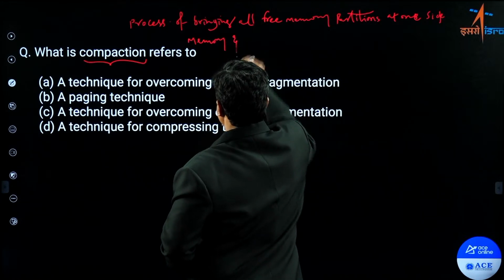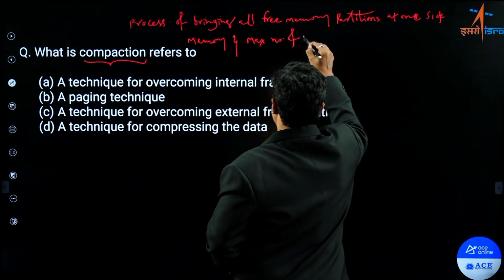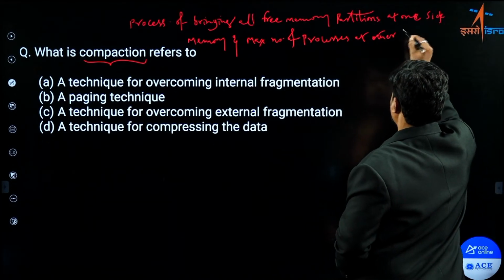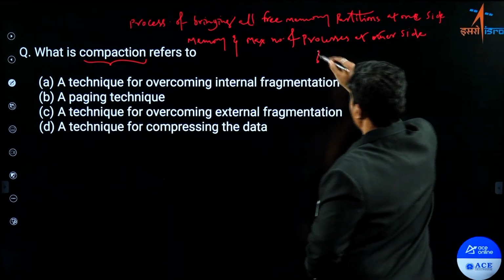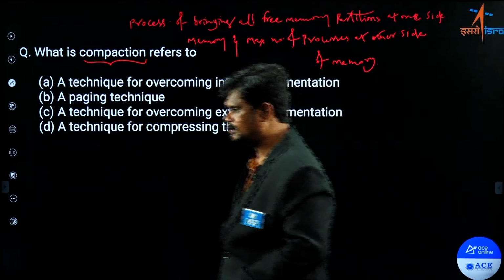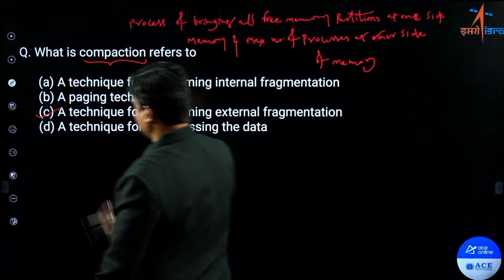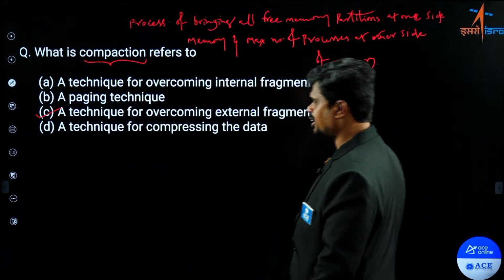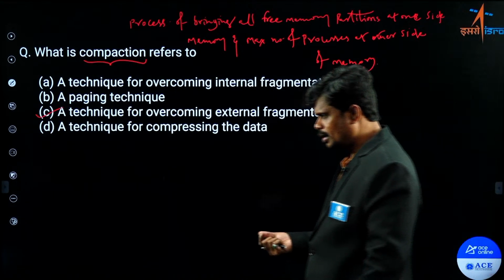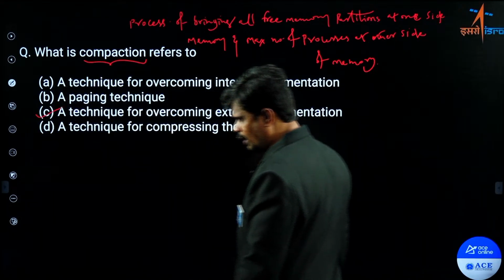And the maximum number of processes at another side of memory. So this is your definition for compaction. And what is the purpose of this compaction? It is used for overcoming external fragmentation. It is a solution for external fragmentation, which is exactly option C, the answer for this question, right? So very good. Now let us move to the next question.